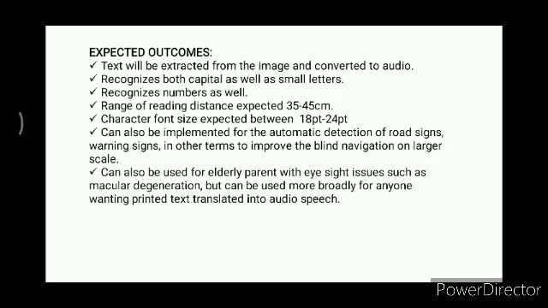The range of reading distance expected is 35 to 45 centimeters. Character font size expected is between 18 to 24 pt. It can also be implemented for the automatic detection of road signs and warning signs, in other words to improve blind navigation on a larger scale. It can also be used for elderly parents with eyesight issues such as macular degeneration, but can be used more broadly for anyone wanting printed text translated into audio speech.